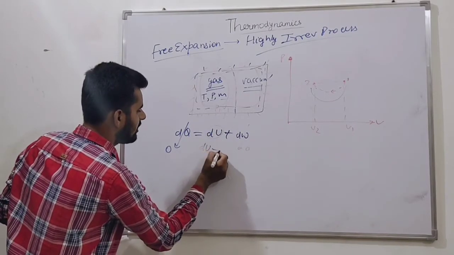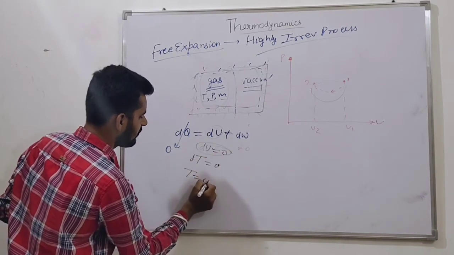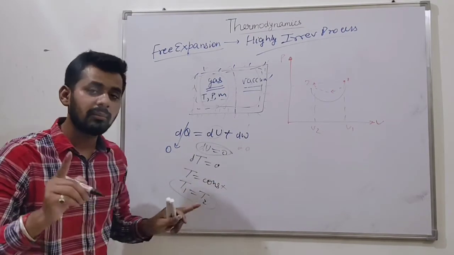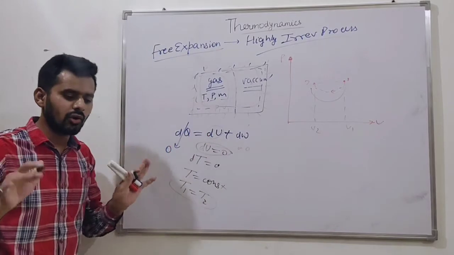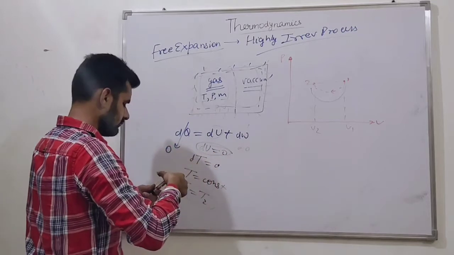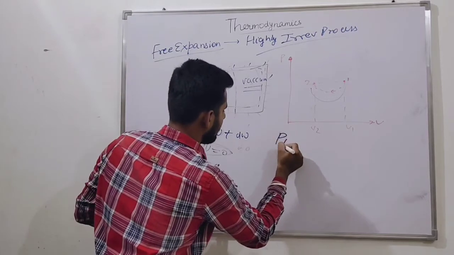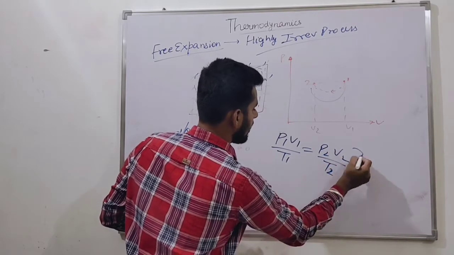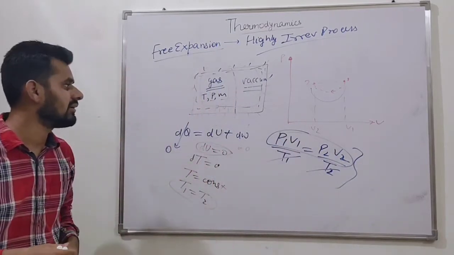So we can say that dQ is equal to 0, and dU is 0. So T is equal to constant, meaning T1 is equal to T2. Initial and final temperatures are the same, but it is a highly irreversible process. In between, the temperature drops, friends. So we can rewrite it: we know that P1 V1 by T1 is equal to P2 V2 by T2. For an ideal gas, T1 is equal to T2, so P1 V1 is equal to P2 V2. This is the relation we can get.